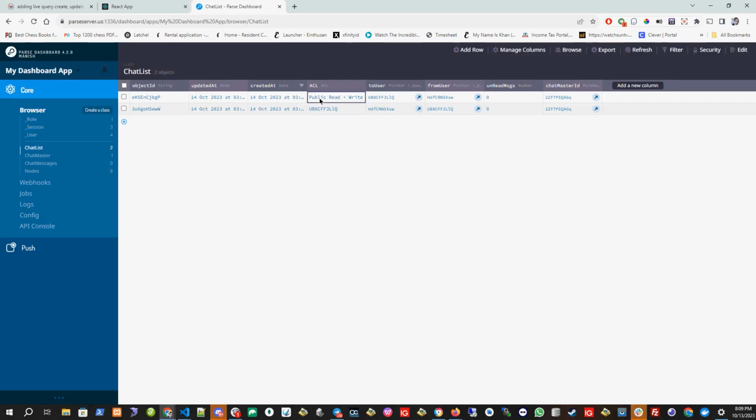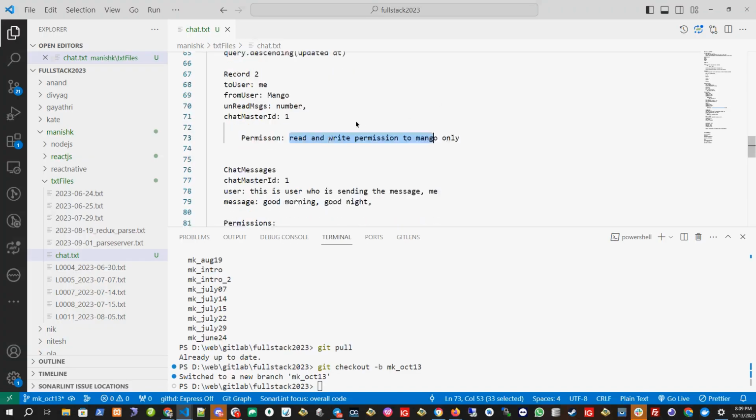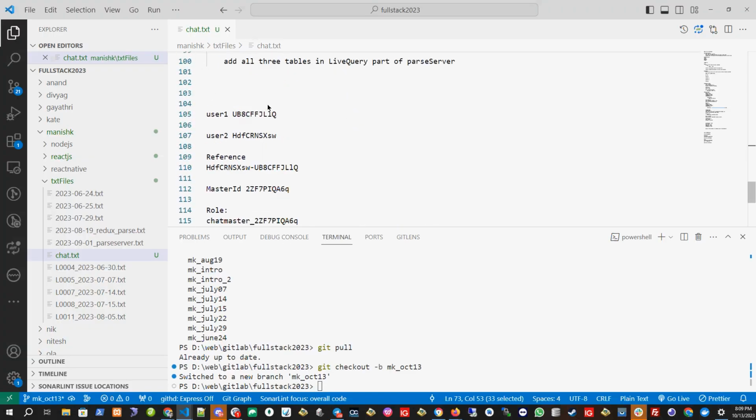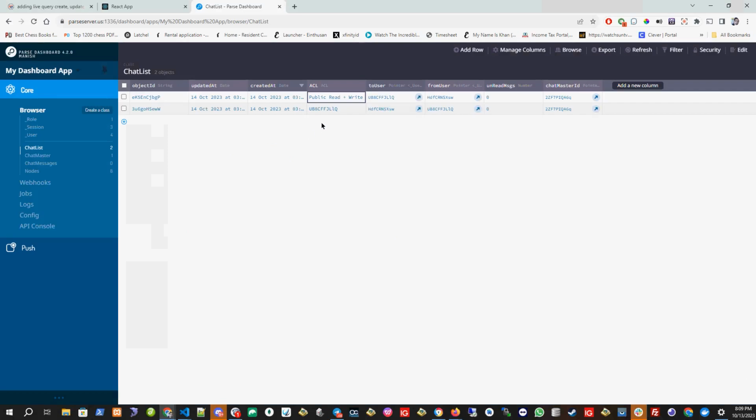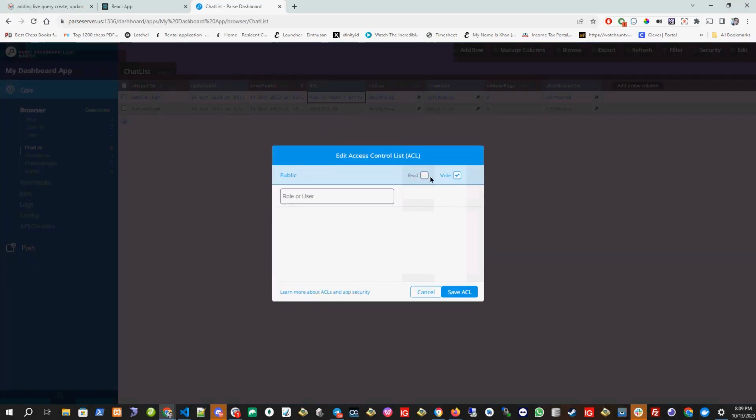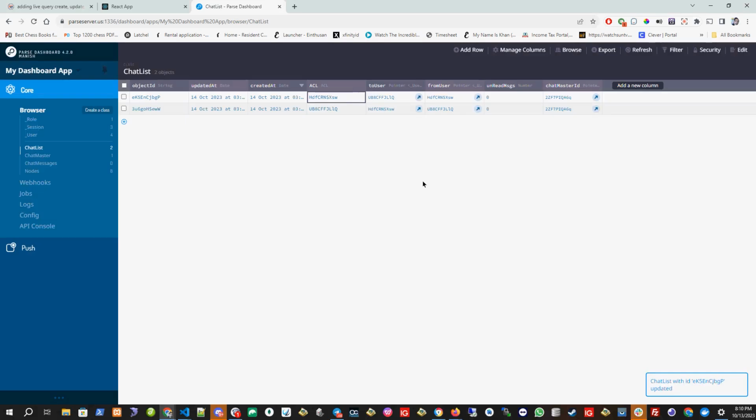And this is the second row. Who should get the permission here? User 2. So let's get the user 2 here. So I will remove the public permission, and I will say user and user 2. And user 2 will get read and write permission. So this row can only be visible by the user 2.